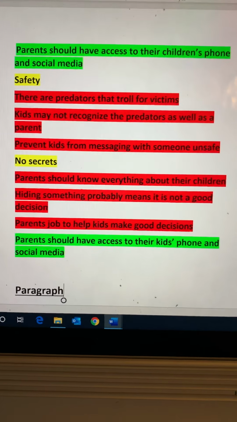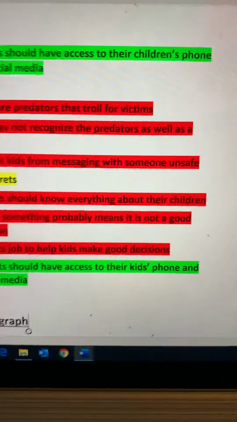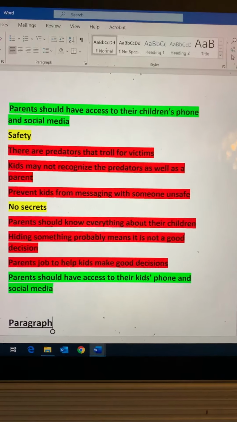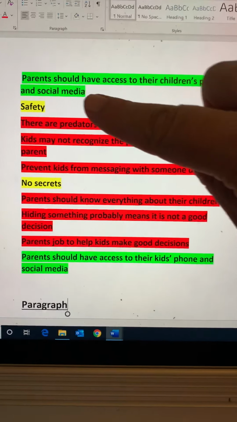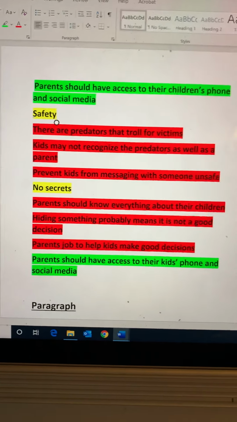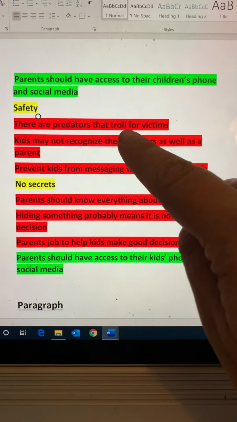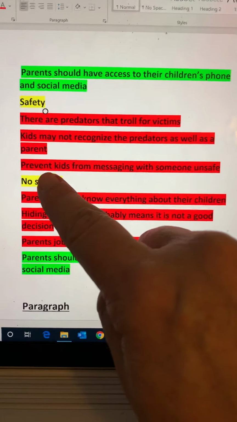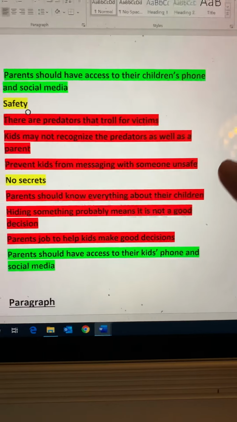Okay, so last week you were supposed to do an argumentative outline. So this is from last week. So here's kind of what my outline was. My argument was that parents should have access to their children's phone and social media. My two reasons were safety and no secrets. And my explanation of safety was there are predators that troll for victims. Kids may not recognize the predators as well as a parent does, and it can prevent kids from messaging with someone unsafe.